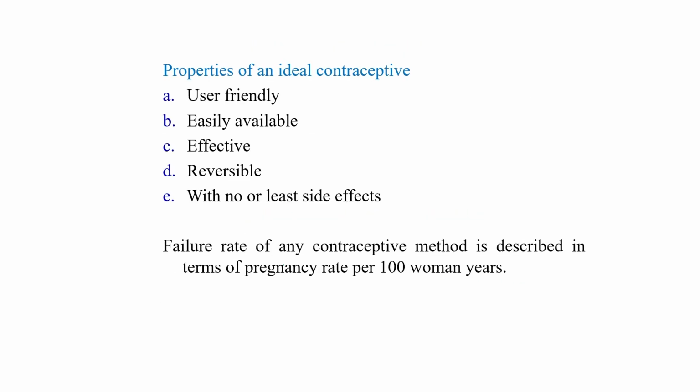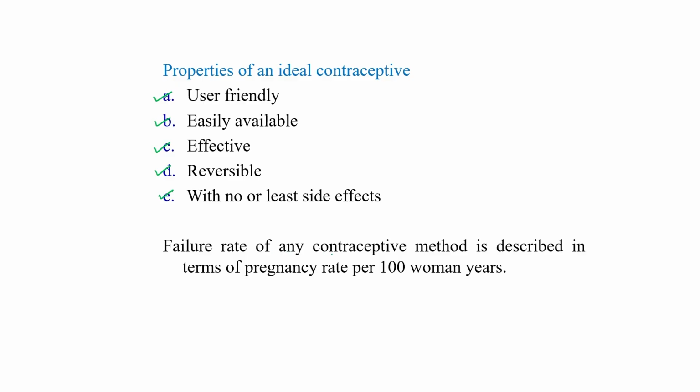There are so many contraceptive methods, and a contraceptive method must be user friendly, easily available, effective, reversible, with no or least side effects.